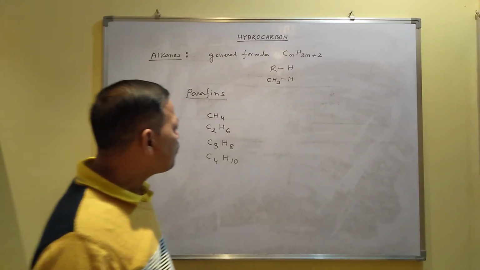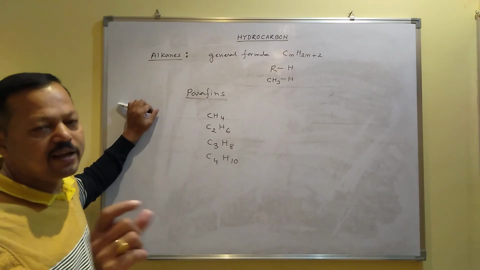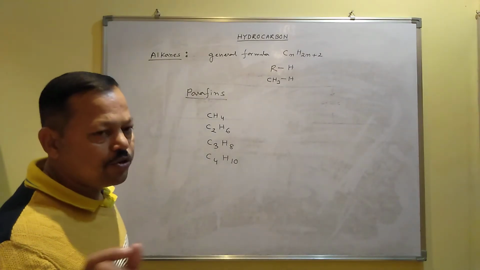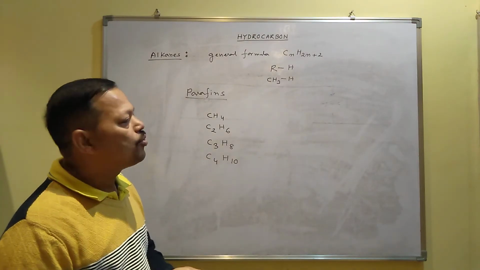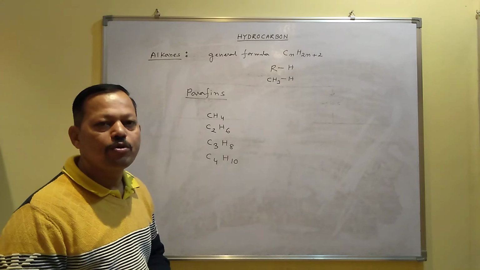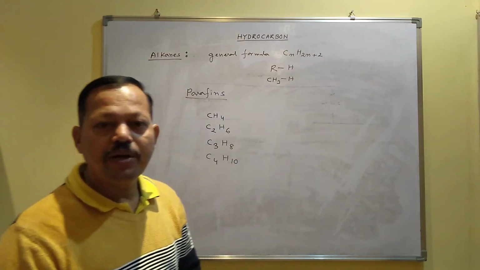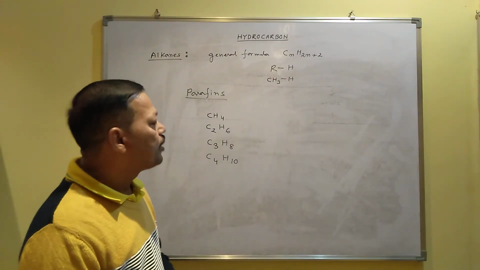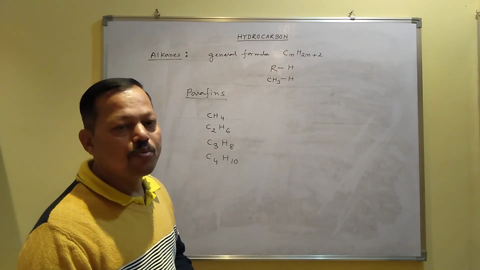Now, in every compound like alkane, alkene, alkyne, what we have to study here, you should know how to prepare the alkanes in laboratory. Suppose if you want to prepare ethane, if you want to prepare propane, how to prepare in the laboratory, those methods of preparation are required. And what type of reaction is shown by alkane, those chemical properties are also required.